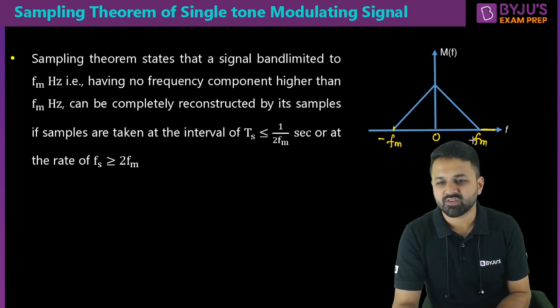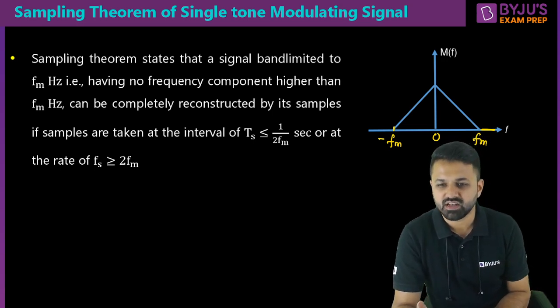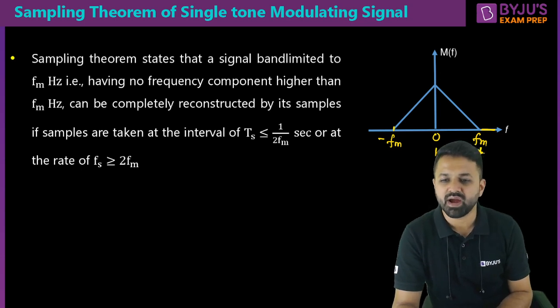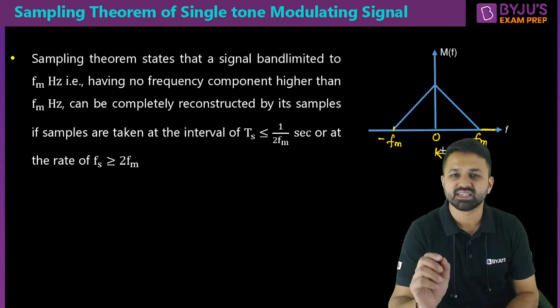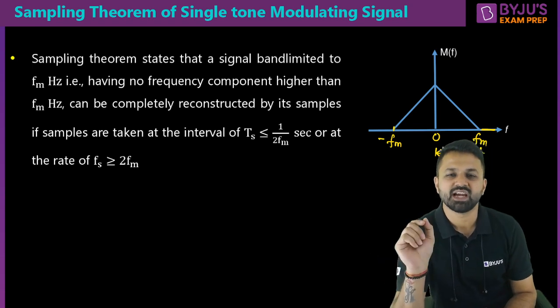Here the maximum frequency is Fm, the highest frequency present in your message signal, or you can also say the bandwidth of this particular signal x of t is also Fm. Sometimes students calculate the bandwidth as the highest frequency minus the lowest frequency, but don't miss this part: the bandwidth is always calculated from the positive side of the spectrum.